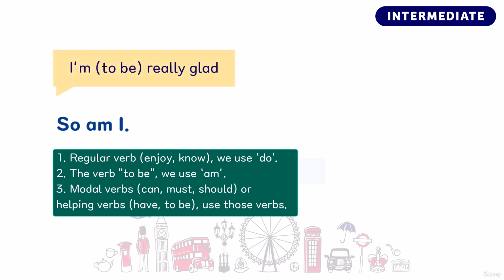Just before, the other person said, I'm glad. And because the other person used the verb to be, we also use the verb to be and say, so am I. So to agree with someone's positive statement, the structure is so plus verb and I.